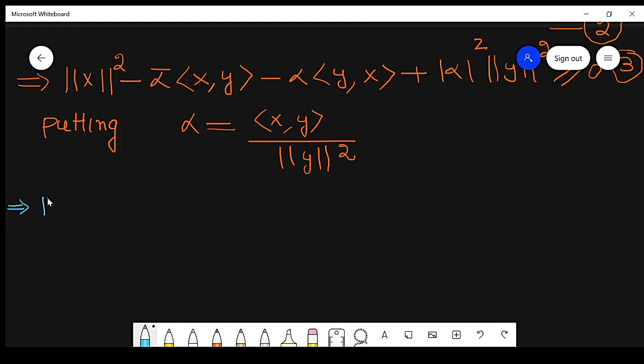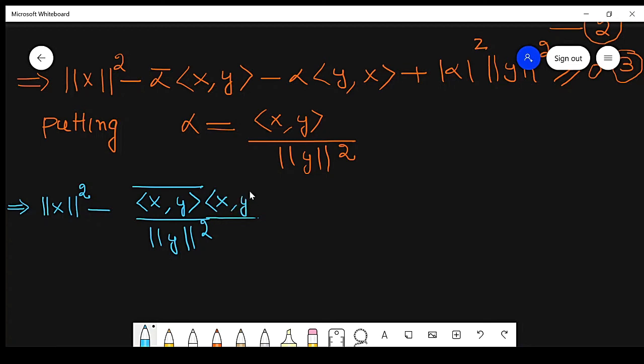Which is norm of x raised to power 2 minus alpha conjugate. So this is x comma y conjugate over norm of y raised to power 2. Why is its conjugate itself? Because it is a real number. So norm square is a real number, so its conjugate is itself, into x comma y.